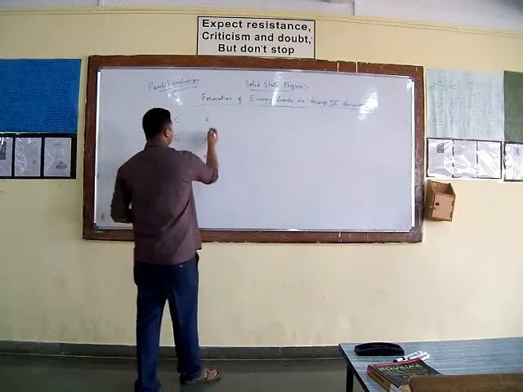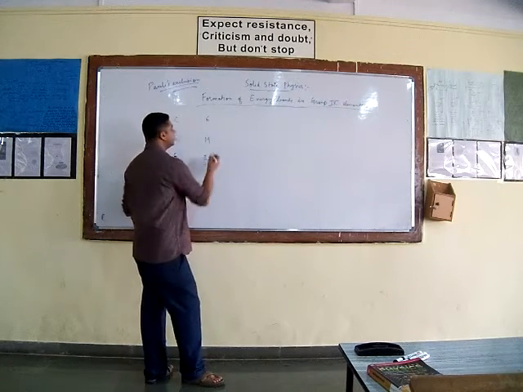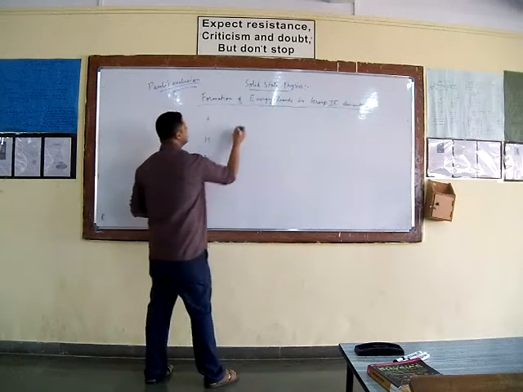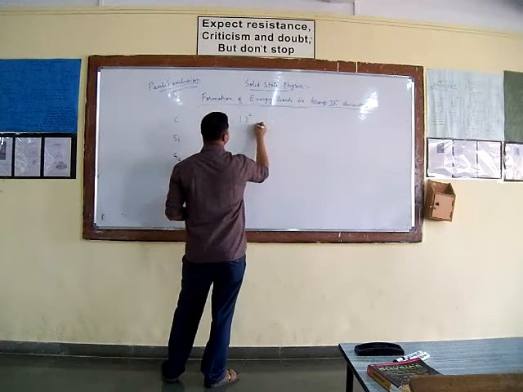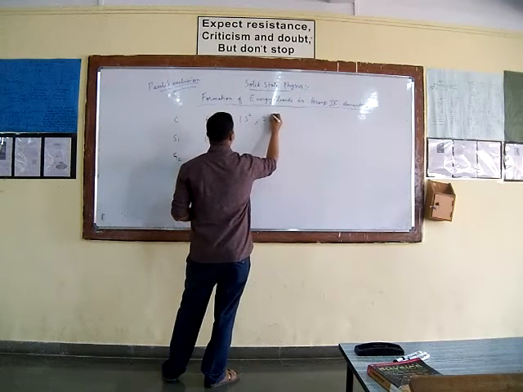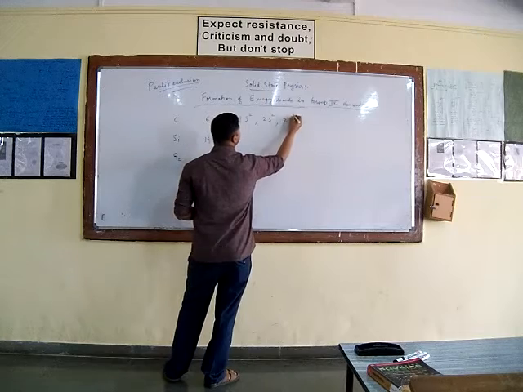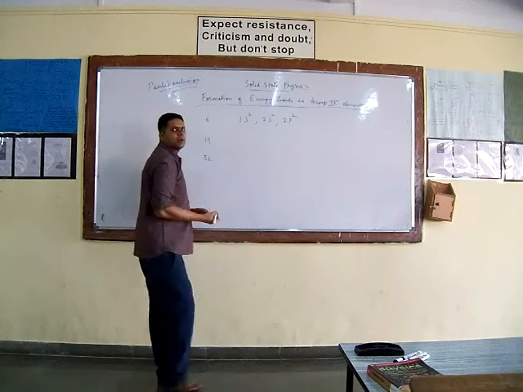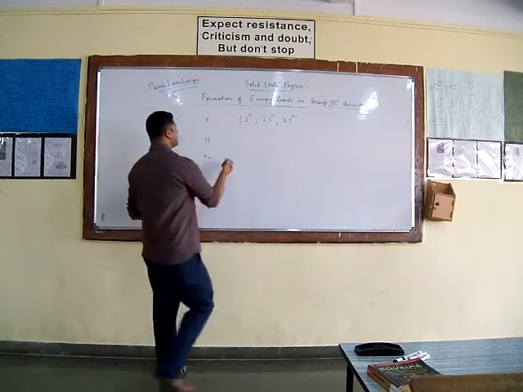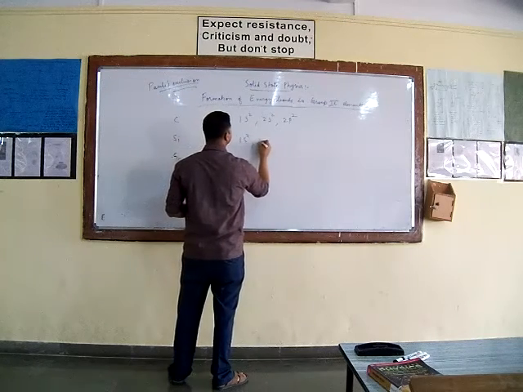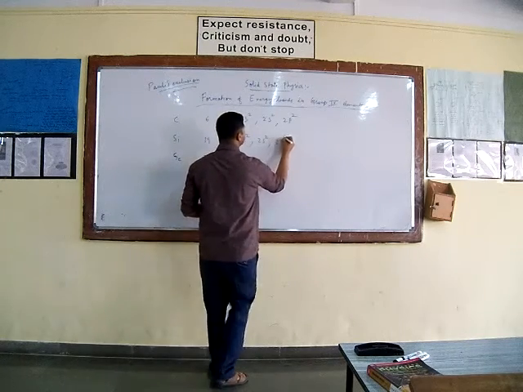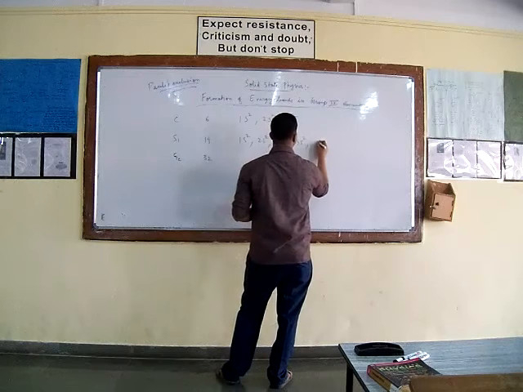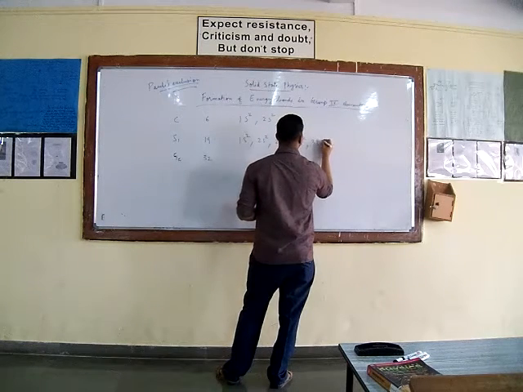If we want to write the electronic configuration, what will it be for carbon? For carbon it is 1s2, 2s2 and then 2p2. For silicon, it is 1s2, 2s2, 2p6, then 3s2 and then 3p2.